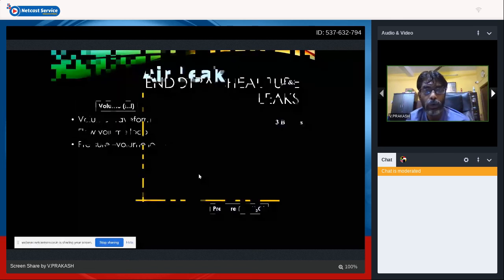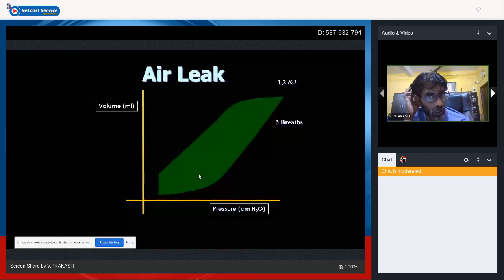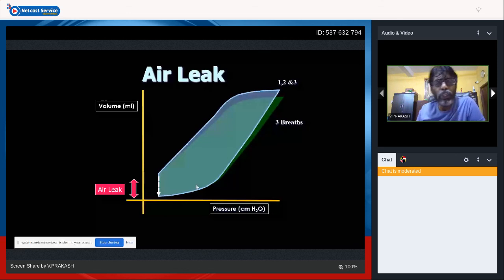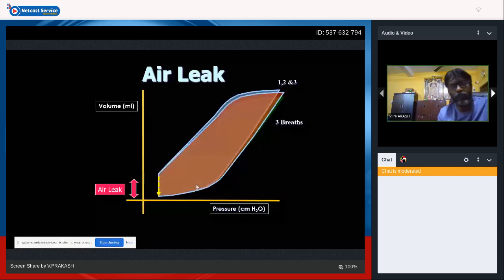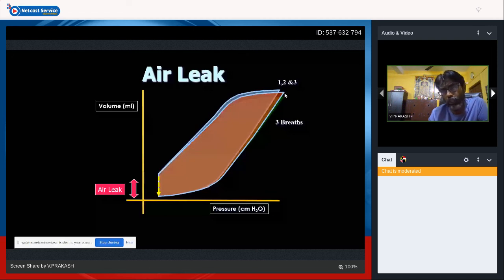Okay. So air leaks. This is an artifact. You can see in a pressure versus volume graphic, the inspiration starts, the lower inflection point, the maximum inspiratory pressure. Beyond that, it goes for expiration. Beyond that there's going to be a beaking, then comes your upper inflection point, and then suddenly it drops.